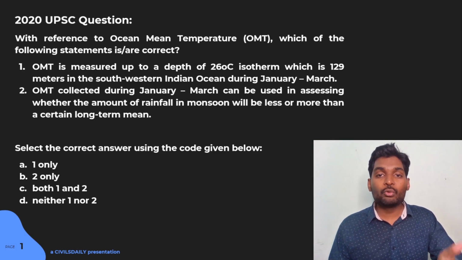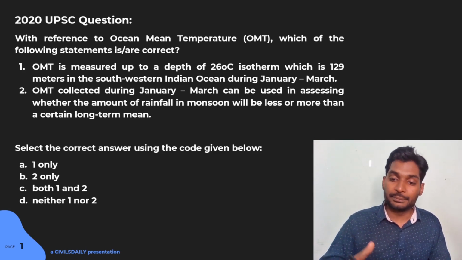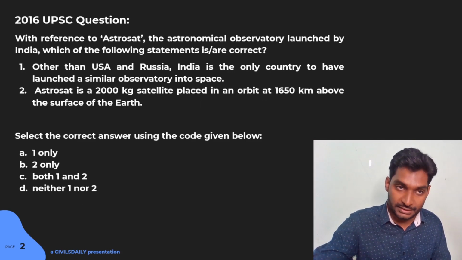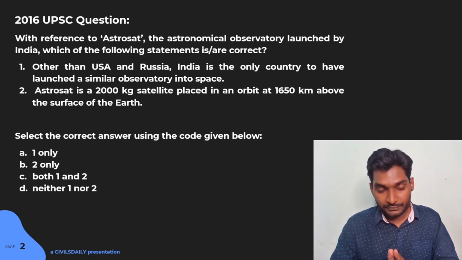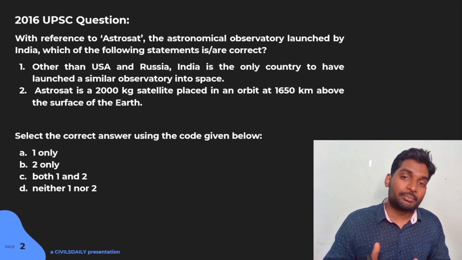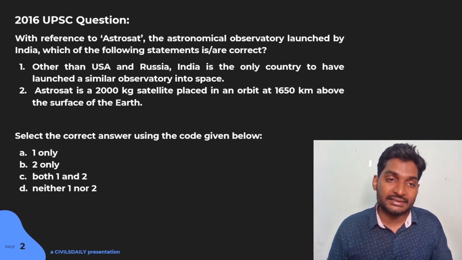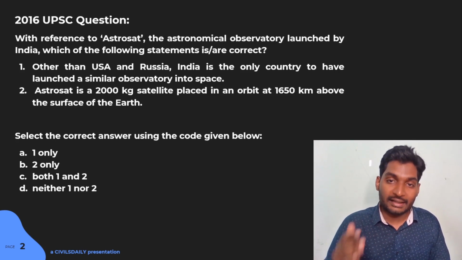Now let me make it more comprehensible to you by giving you another example of a question asked by UPSC. Now this is a 2016 UPSC question. The question is, with reference to AstroSat, the astronomical observatory launched by India, which one of the following statements is or are correct?